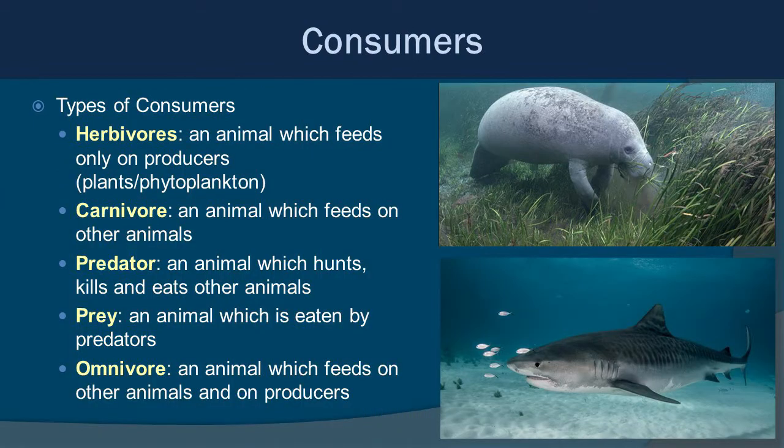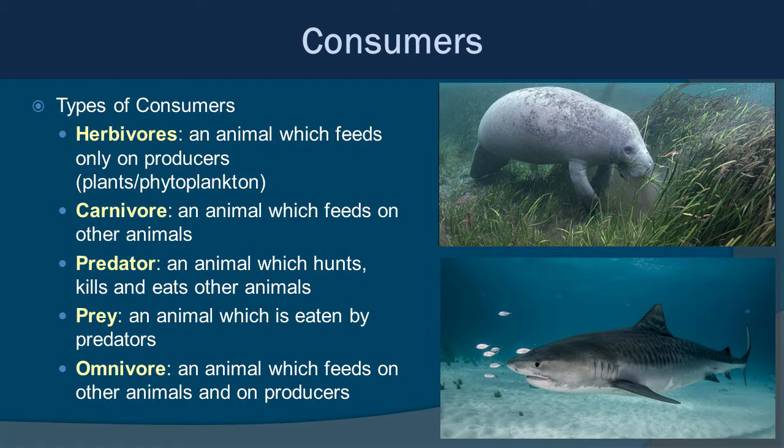Now, there are various different types of consumers, and you've probably seen these words before. For example, a herbivore is an animal which feeds only on producers, plants, and phytoplankton. Over here on the right, you'll see a manatee munching on some seagrass, so that's a perfect example. Then, of course, we have carnivores, an animal which feeds on other animals. A great example of that would be the tiger shark on the bottom there.